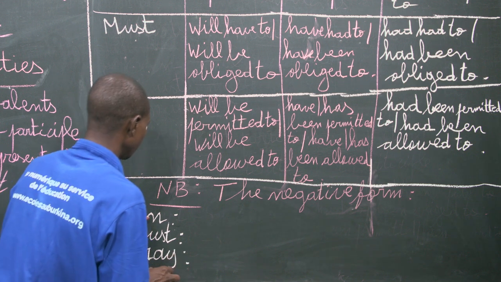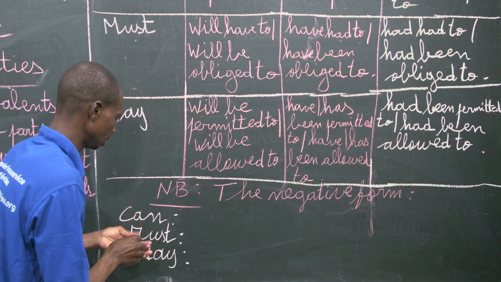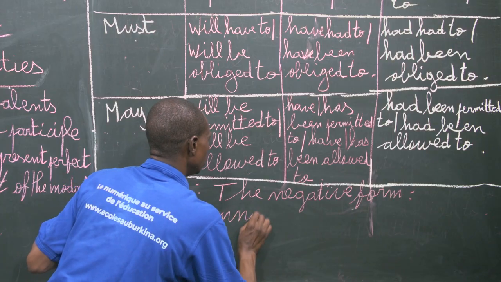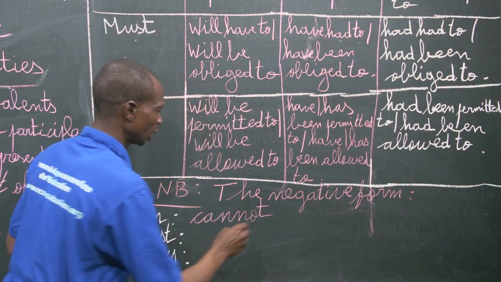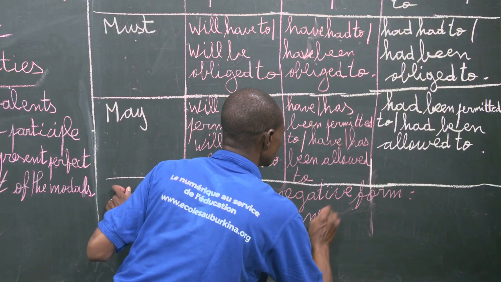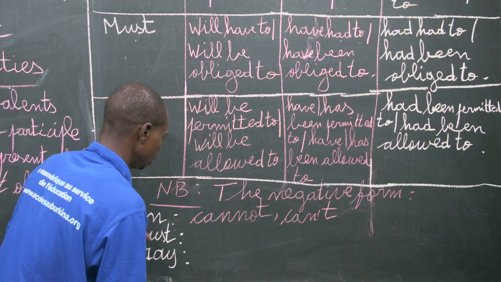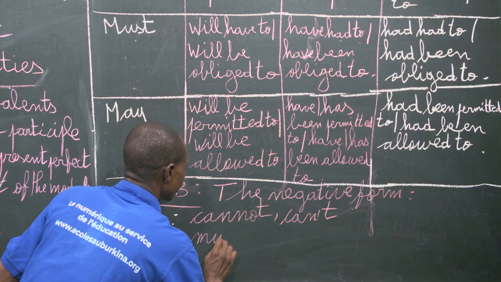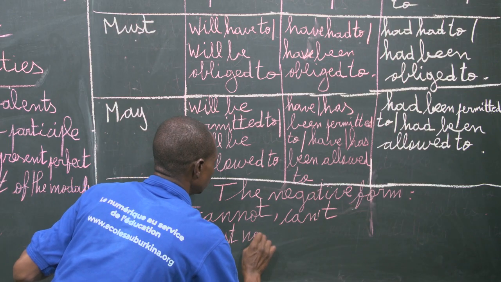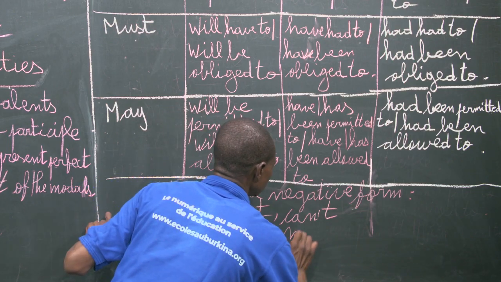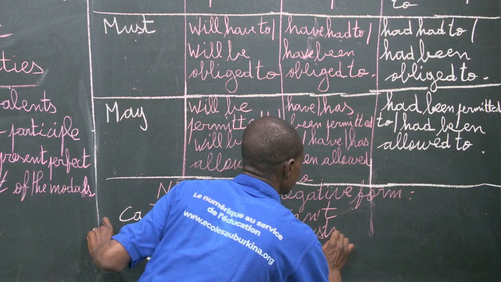may. The negative form of can is cannot, in one word, cannot, and we can contract it: can't. This is possible. And the negative form of must is must not, and we can also contract it to mustn't.